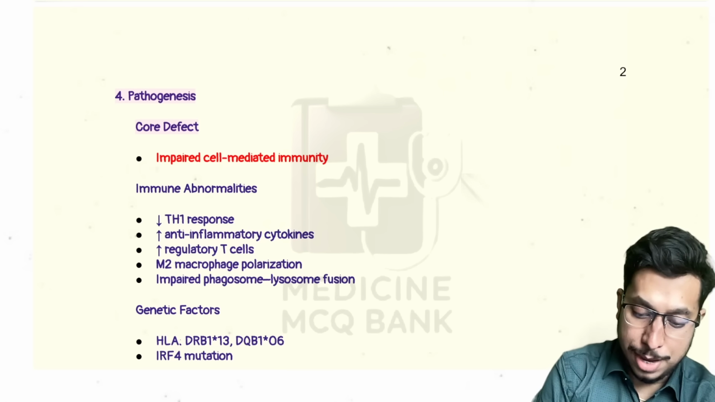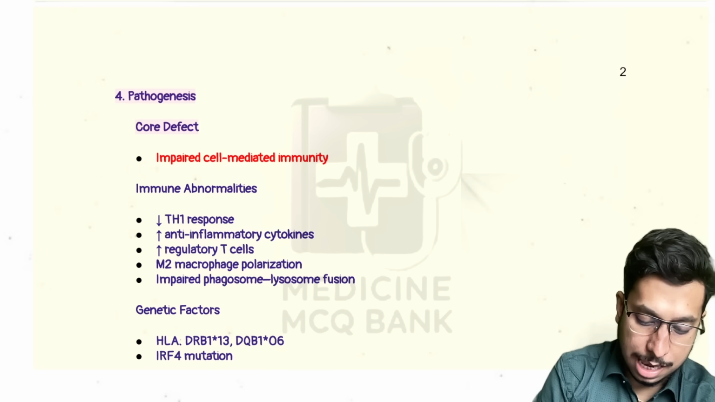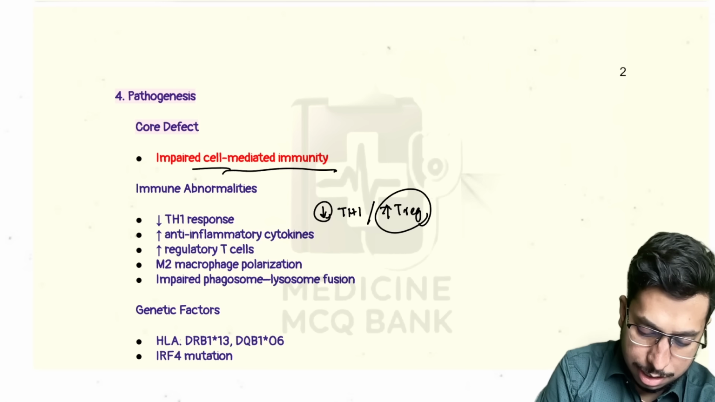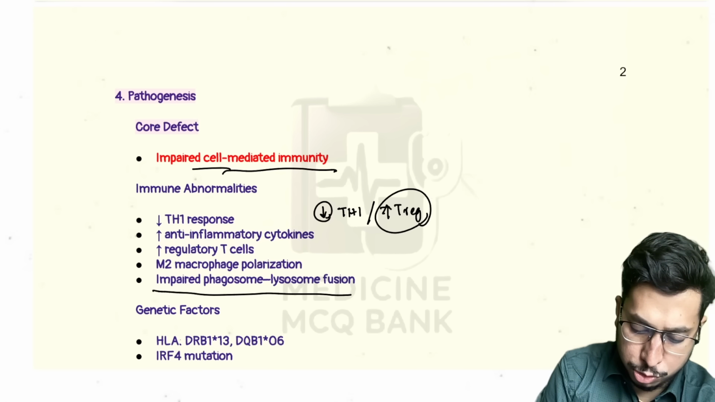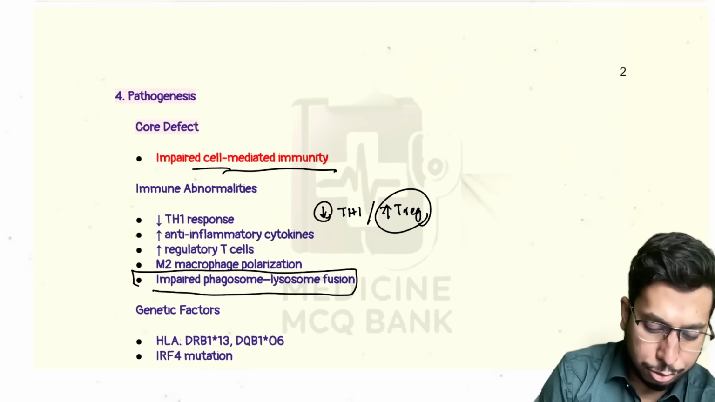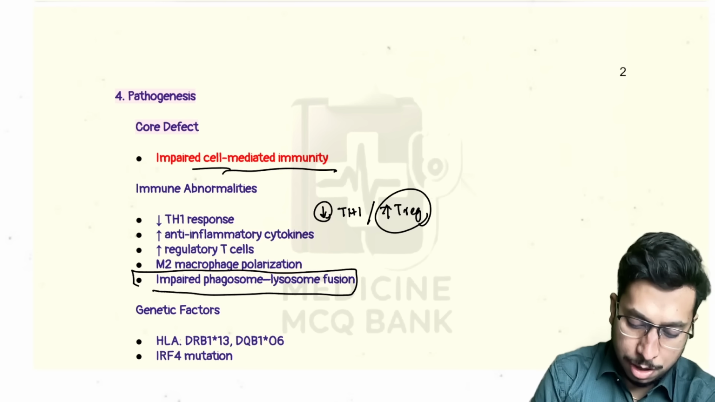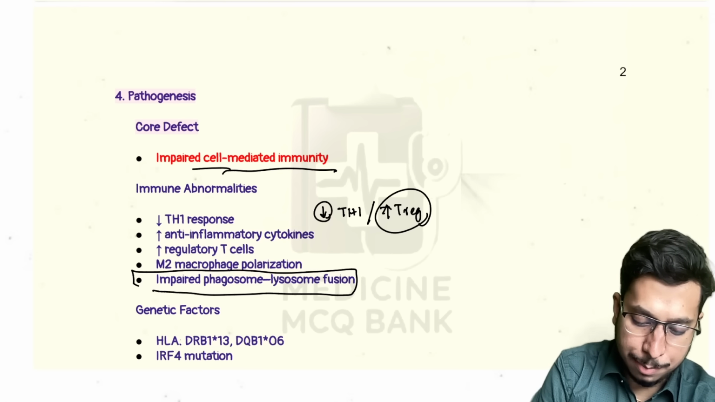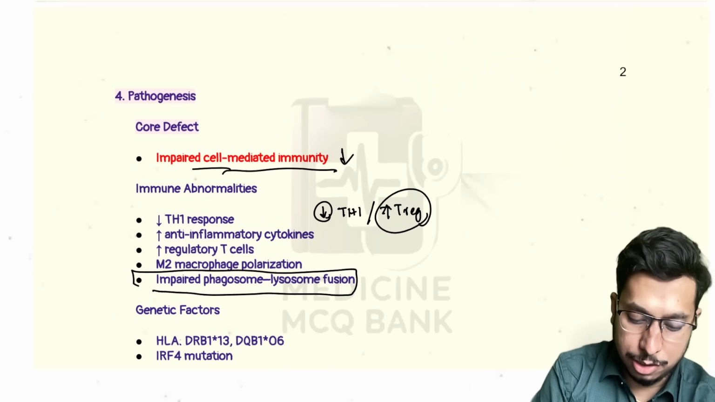So, main pathogenesis is that cell-mediated immunity is affected. Cell-mediated immunity affected. That's why there is decrease in response of Th1 and increase in T regulatory cell, which leads to impaired phagosome and lysosome fusion, resulting in disease progression. Now, here what you look at is cell-mediated immunity is on decline.